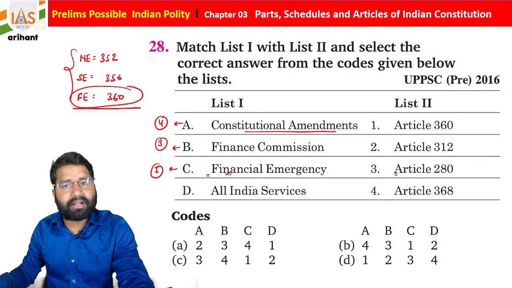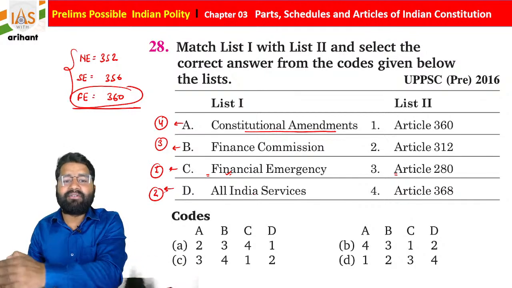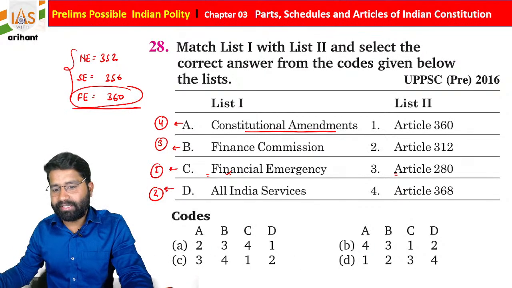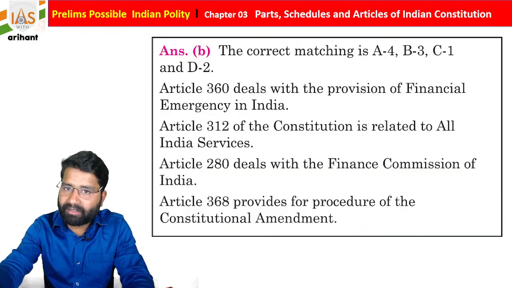All India Service is under Article 312, so D2. So 4312 is under option B, so it is going to be correct. Getting it? Simple, very easy.